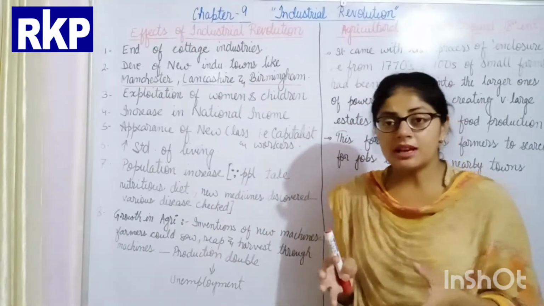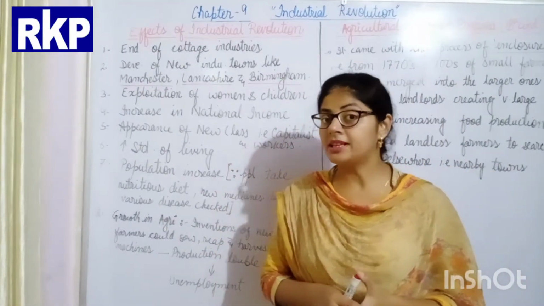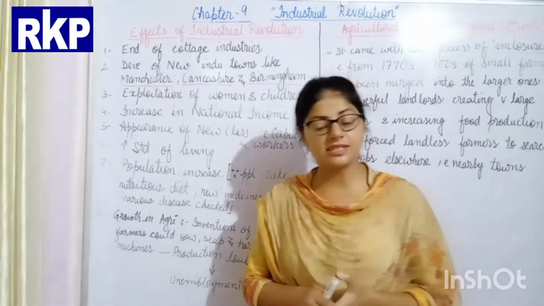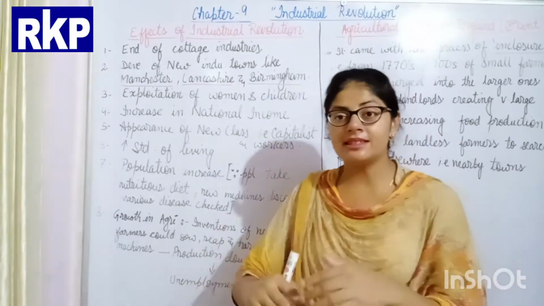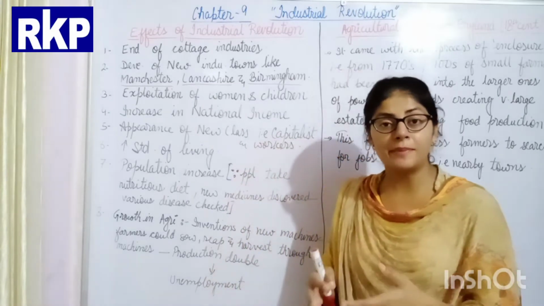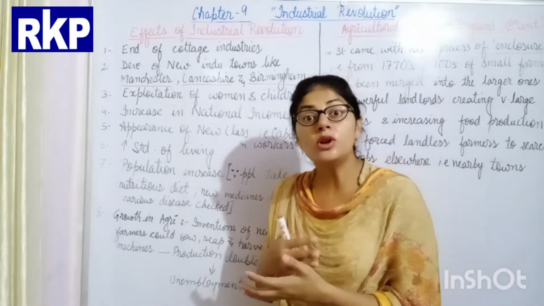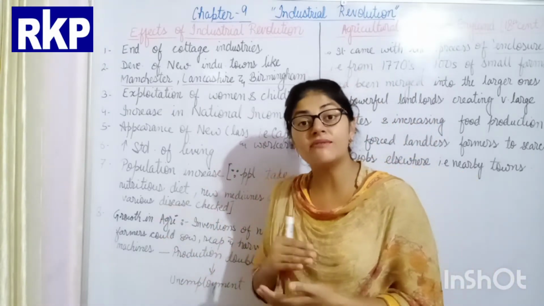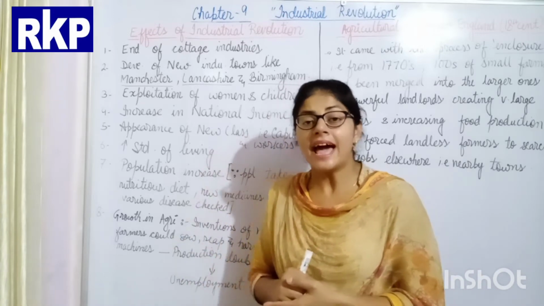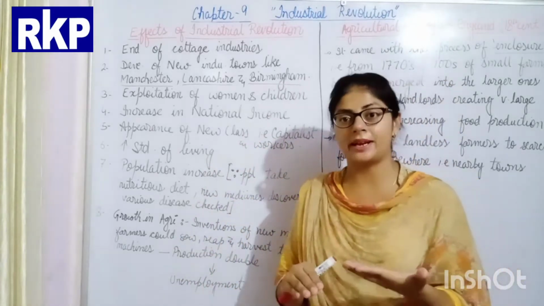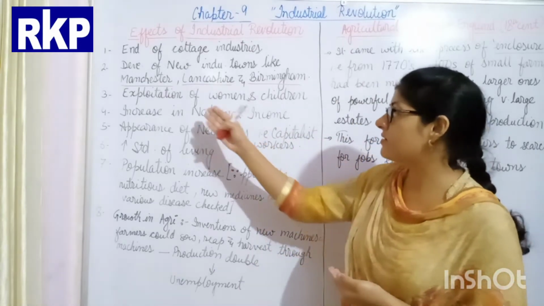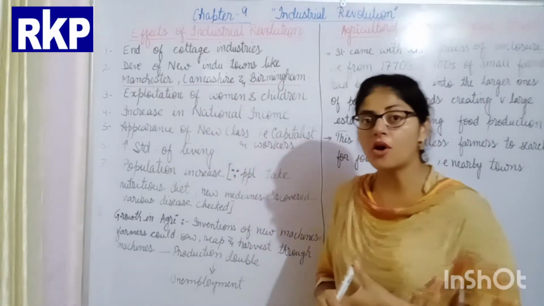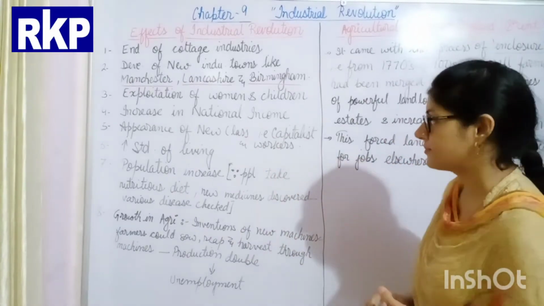Then, exploitation of women and children. Why was there exploitation of women and children after the coming of the industrial revolution? Because in the industries the women and the children were made to work for longer hours. They had long working hours, and they were also underpaid as compared to the men. That's why there was the exploitation of women and children.